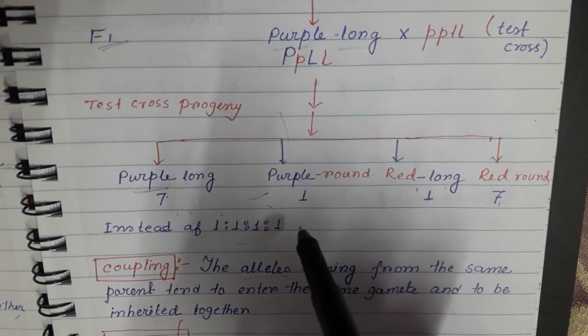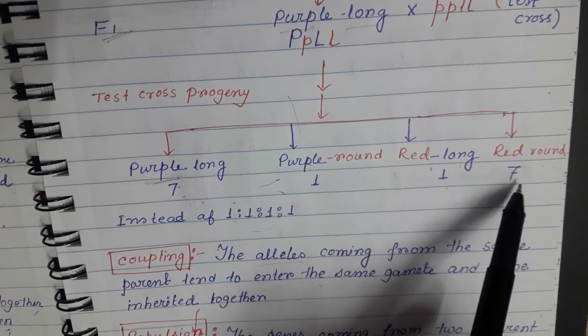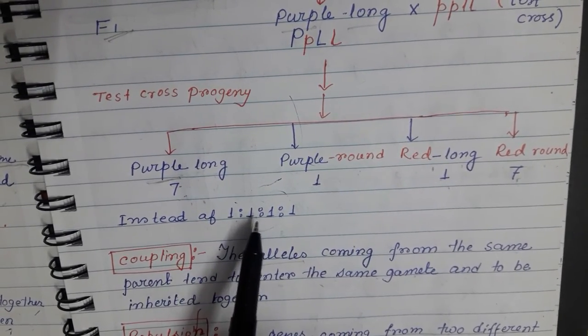They observed the ratio 7:1:1:7 instead of 1:1:1:1.